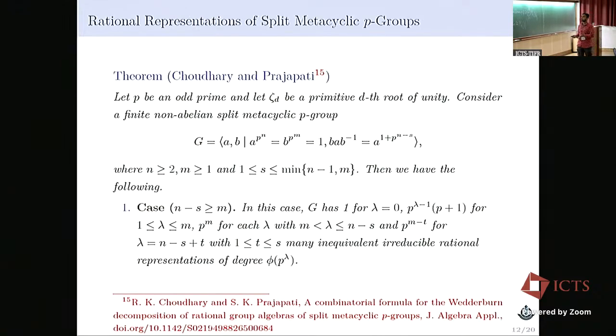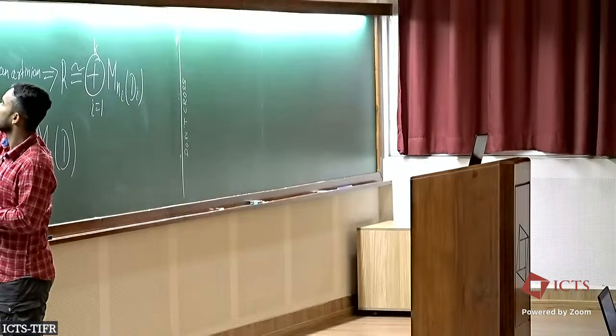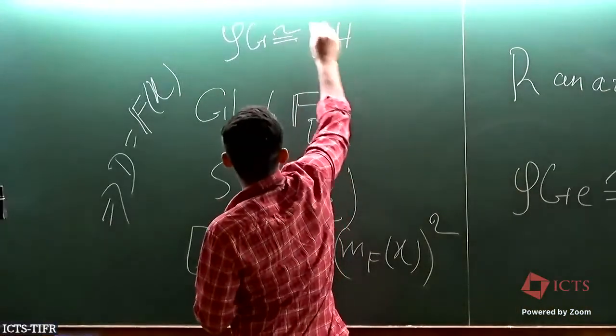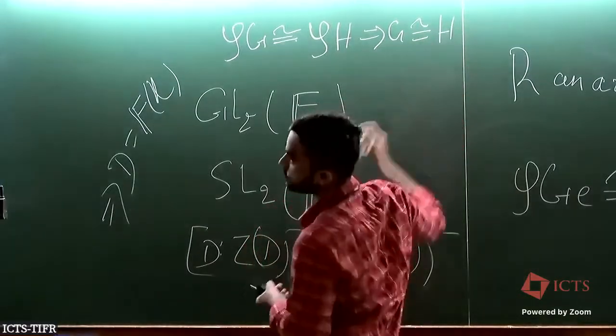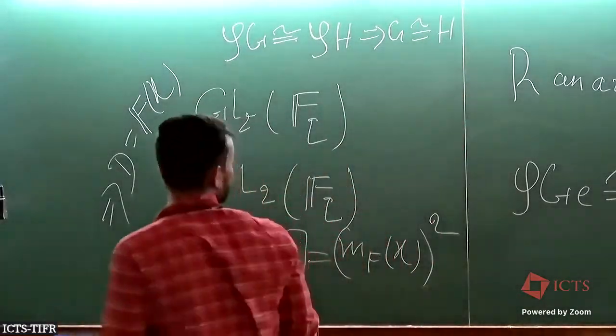And one more thing we should observe here is why the study is important. Recently, Del Rio has written a series of two papers where he showed that, suppose G and H are two finite nilpotent metacyclic groups such that QG is isomorphic to QH, then G is isomorphic to H. So one result is also here.